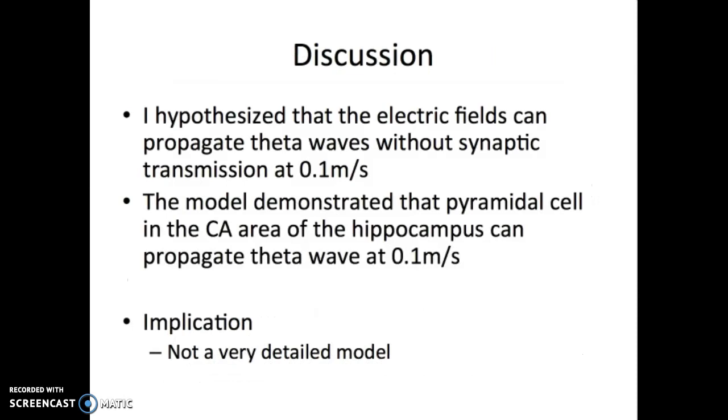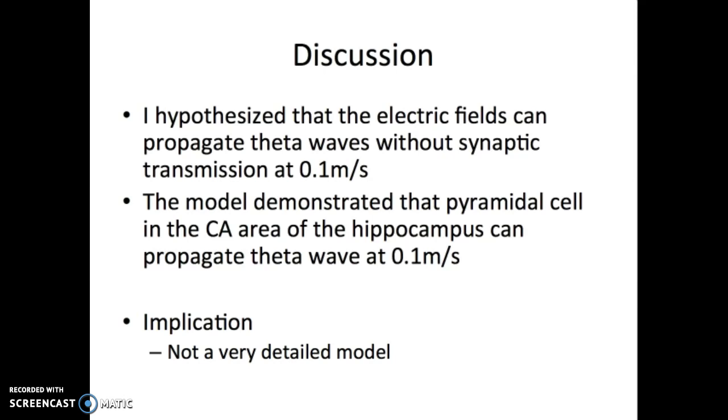So in conclusion, I hypothesized that electric field effects can allow theta waves to propagate between cells without synaptic transmission and at a velocity of 0.1 meters per second. This model demonstrates that pyramidal cells in the CA area of the hippocampus can propagate theta waves across each other at the same velocity as synaptic transmission, which is also around 0.1 meters per second.